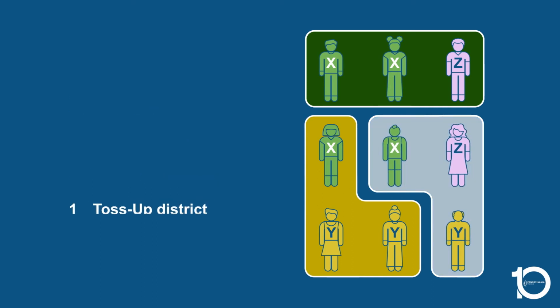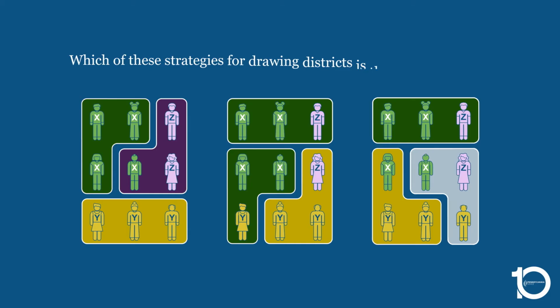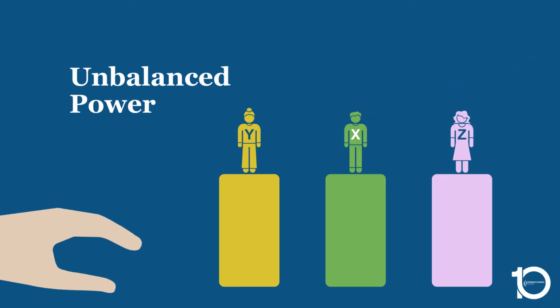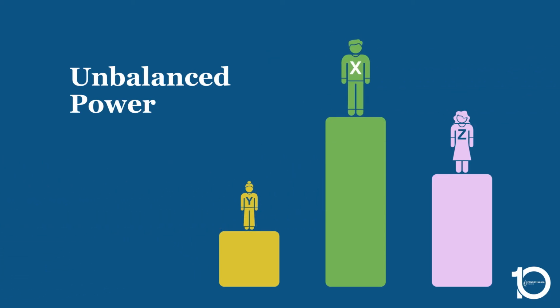So, which of these strategies for drawing districts is the most equitable? And which of these maps becomes law? Well, that depends on who approves them. Since those with authority want to create policy that enshrines their power, various tactics are used to dilute the power of communities that benefit from rebalancing it.